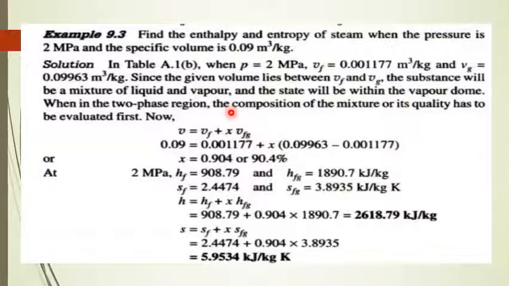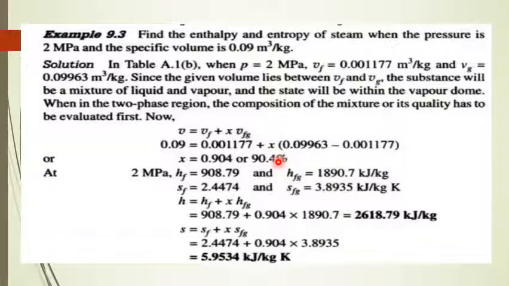In the two-phase region, the composition of the mixture, or its quality, has to be evaluated like this. Already we have seen the set of formulas to be used when we have wet steam. In case of wet steam, the specific volume of wet steam V, at a given temperature and pressure, is equal to Vf plus X into Vfg. X is the dryness fraction of a wet steam. So V is 0.09, what he has given, and Vf we already came to know from the steam table. X we need to find out, and Vfg is Vg minus Vf, which is this much.